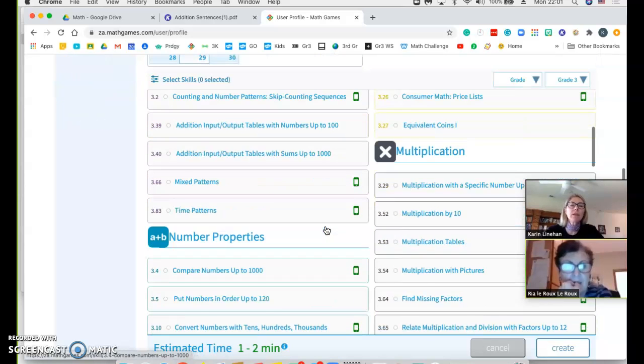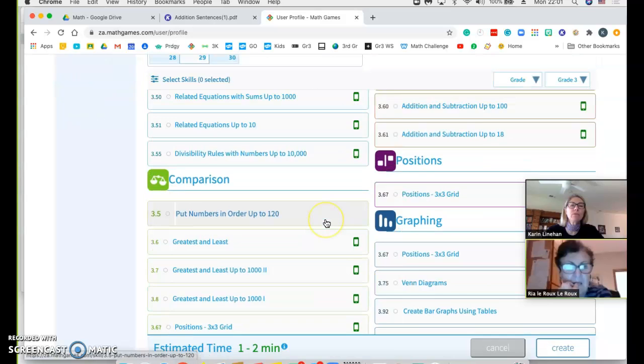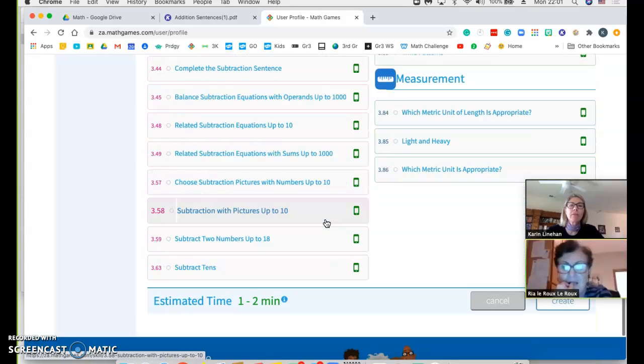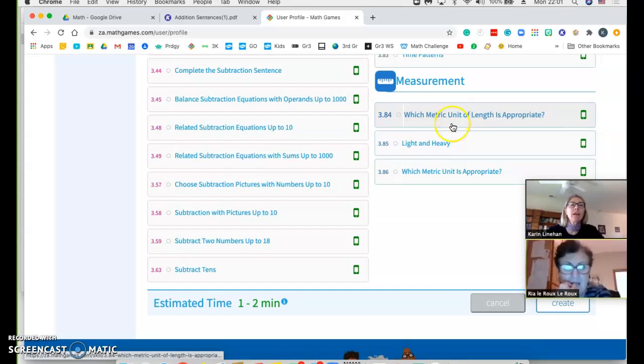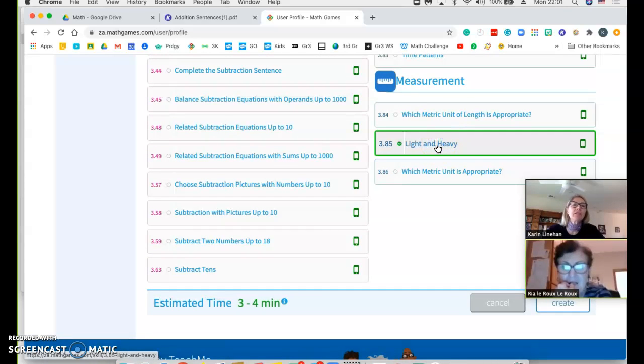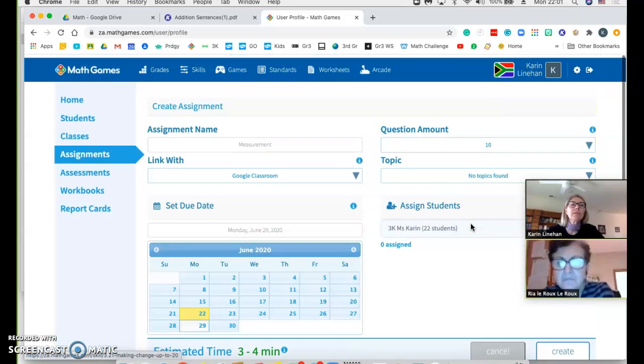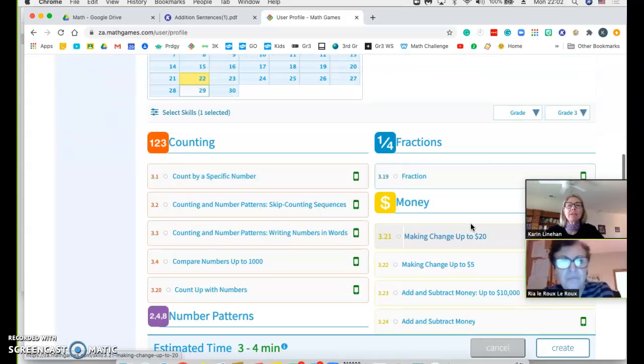And what are we doing? We're doing measurement. So I'm going to go down to measurement. There it is. And I'm just going to do light and heavy just for the fun of it. All right. And look, it says it's going to take 3 to 4 minutes for them to do it. All right. So now I'm going to, let's see, I might add something else.